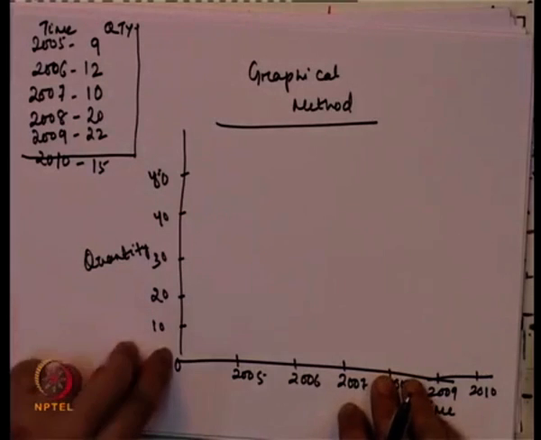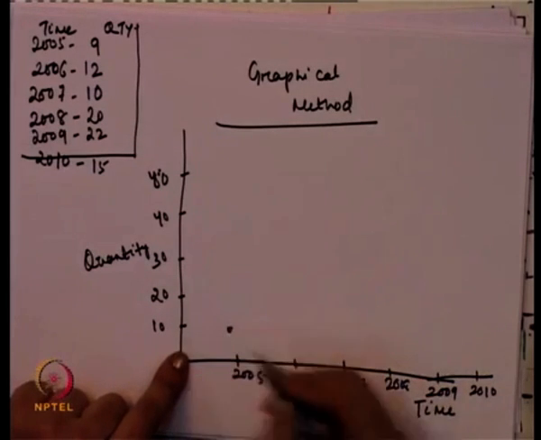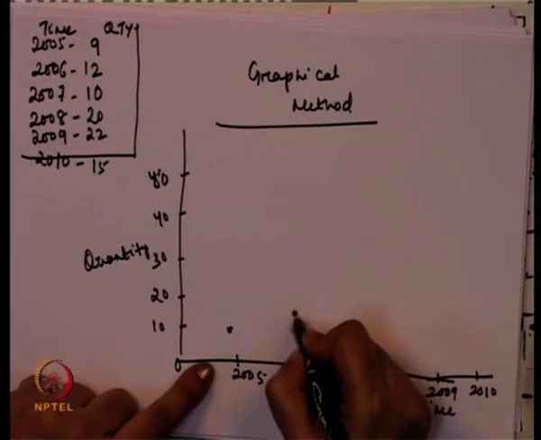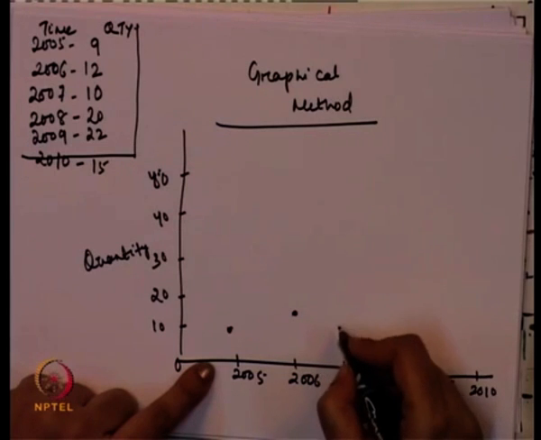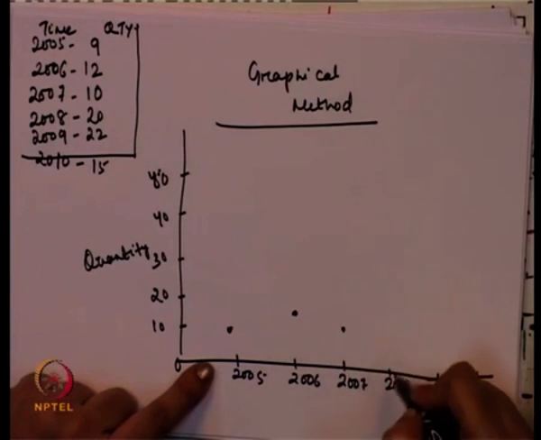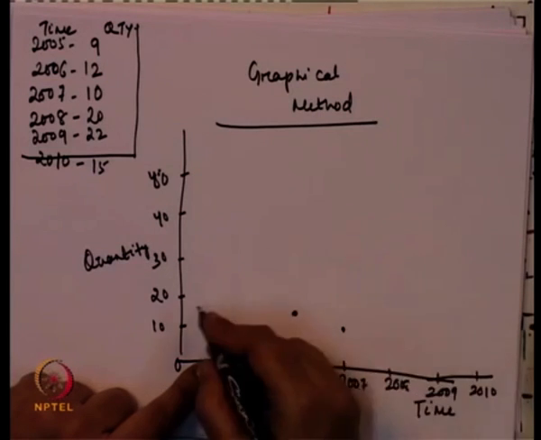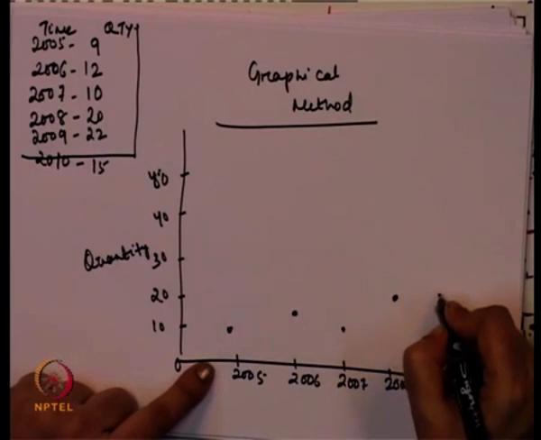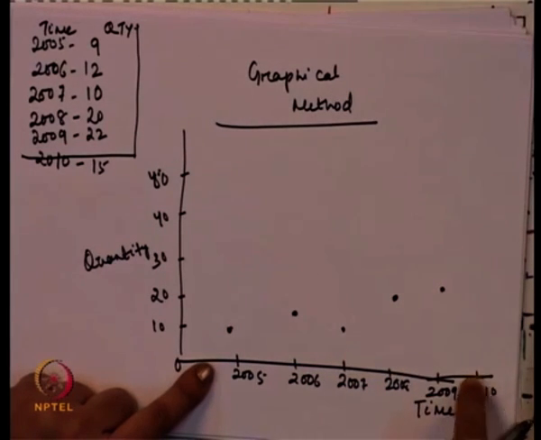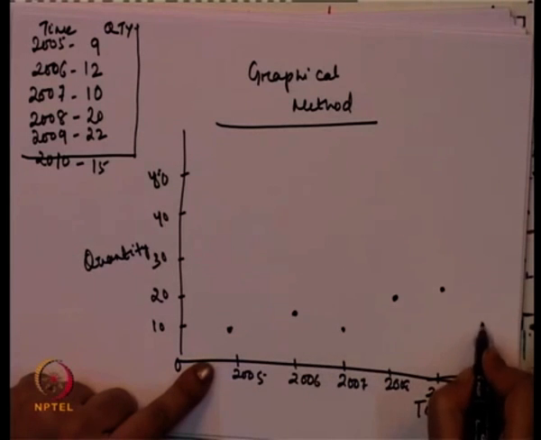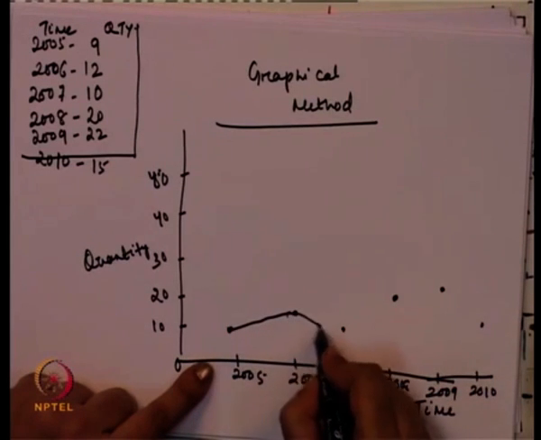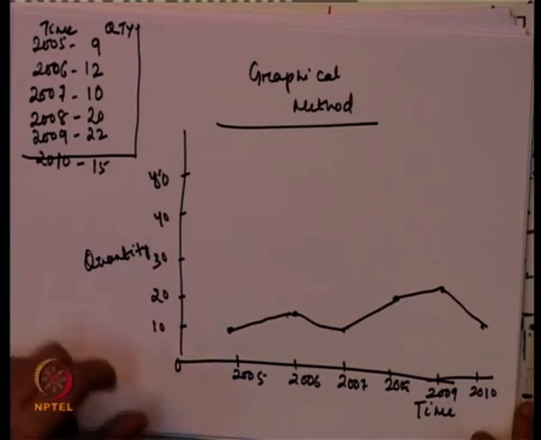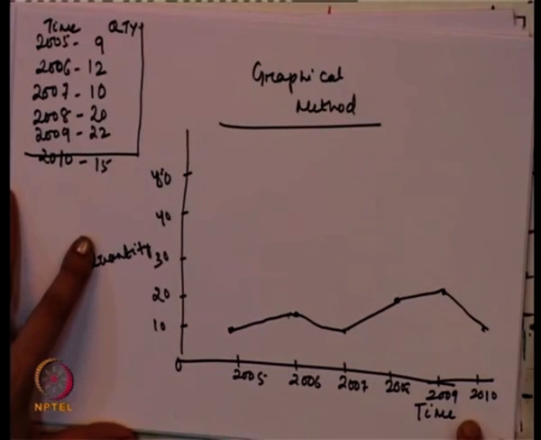Now if you plot this: for 2005 this is 9, for 2006 this is 12, for 2007 this is 10, 2008 this is 20, 2009 this is 22, 2010 maybe this is 15. If you look here, this is the trend for the quantity, the trend for the demand in the last 5 years.